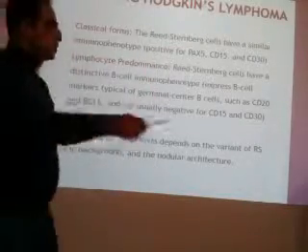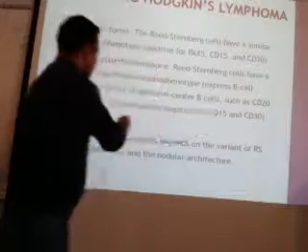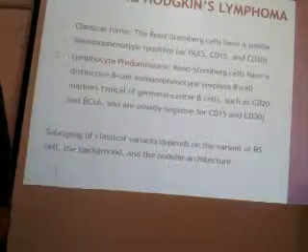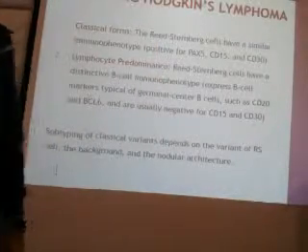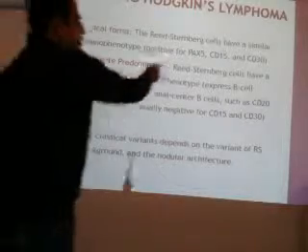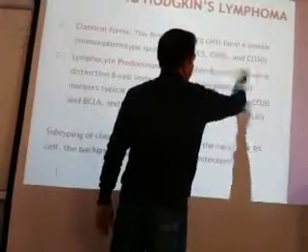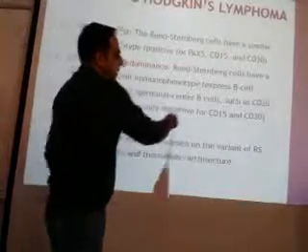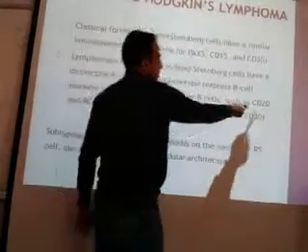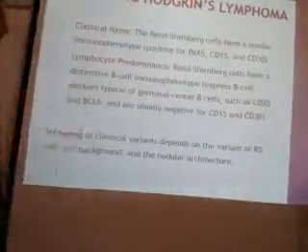So for what are they positive? They are positive for CD20 and BCL6. This is very, very important. So the classical variants are positive for these 3: CD15, CD30, PAX5. The lymphocyte predominant are negative for CD15 and 30 but positive for CD20 and BCL6.